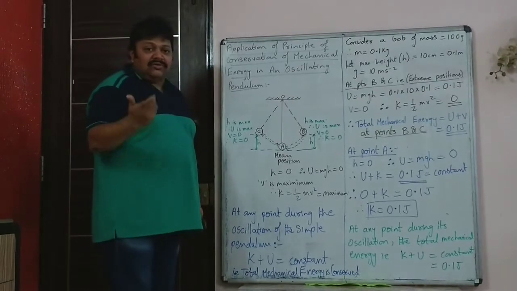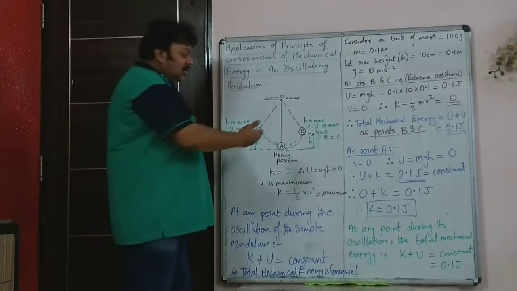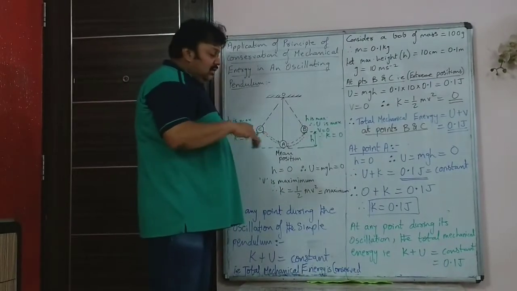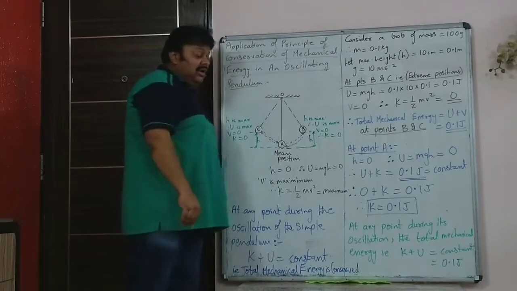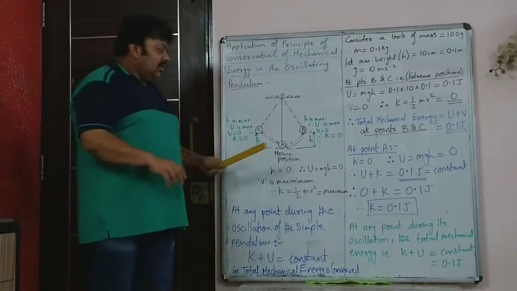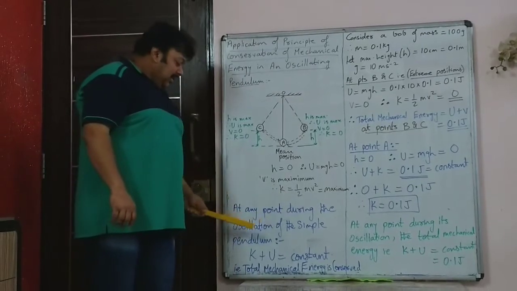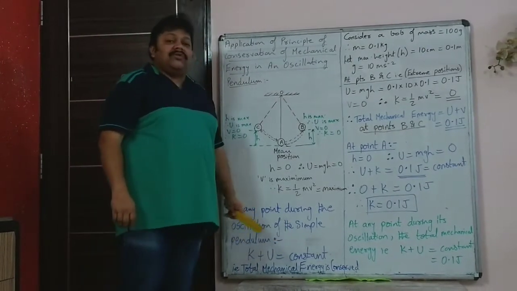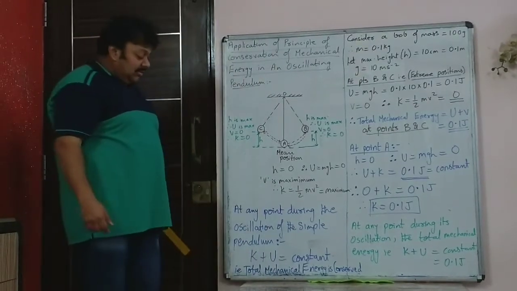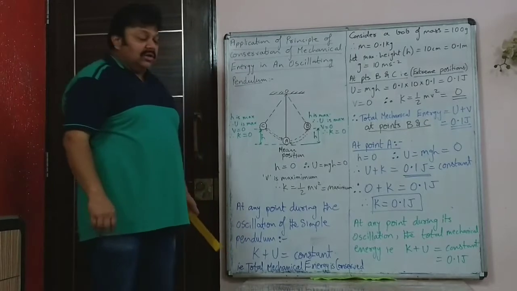The value of acceleration is minus 9.8 or minus 10. And so at point B, the velocity becomes 0 because the velocity goes on decreasing as the object goes up. At any point during the oscillation of the simple pendulum, the sum of potential and kinetic energy will remain constant. That is, the total mechanical energy is conserved.